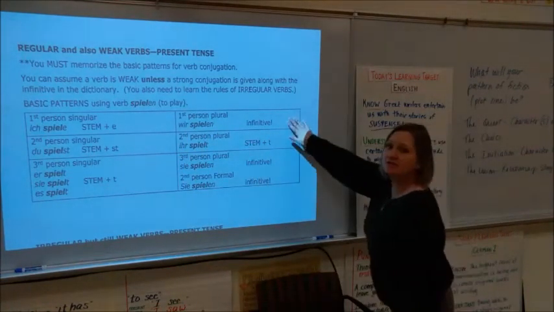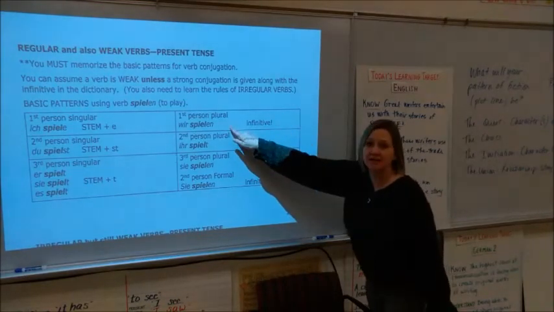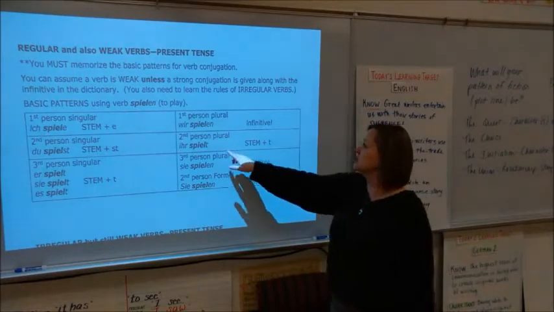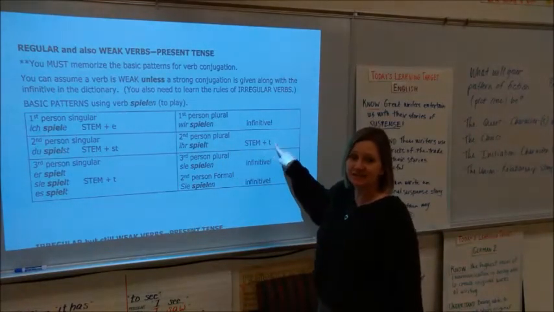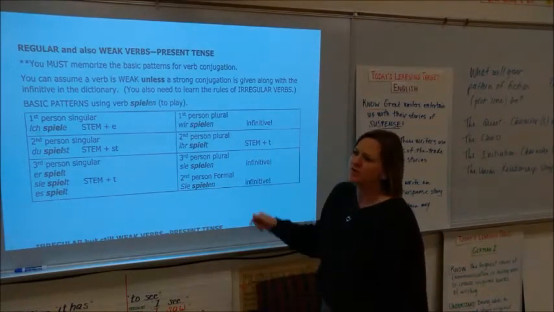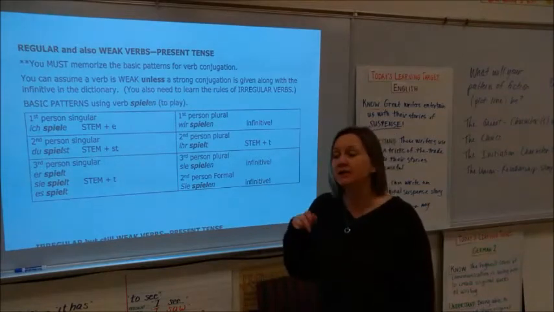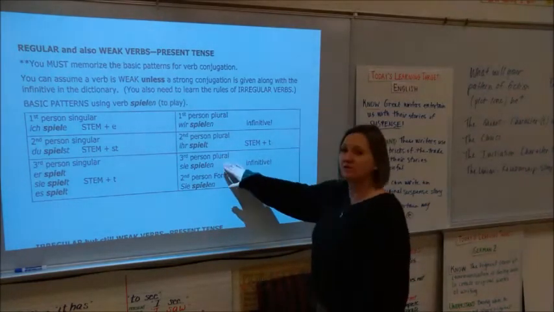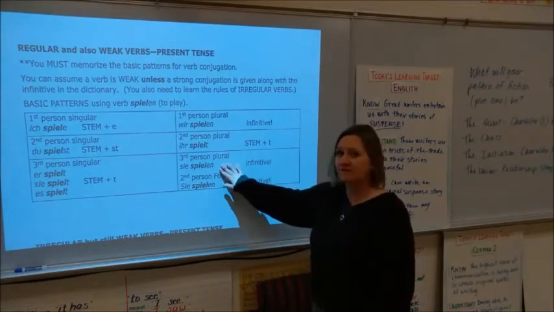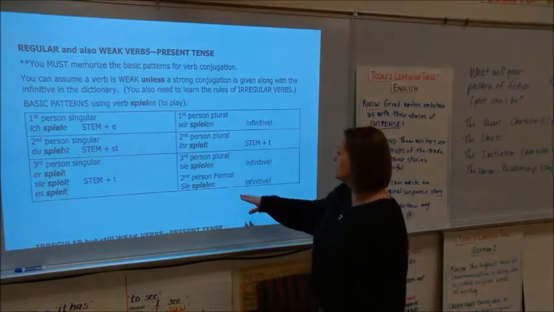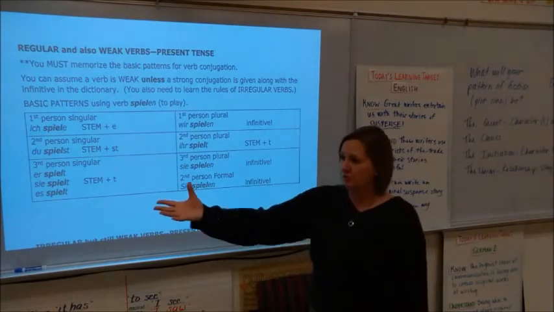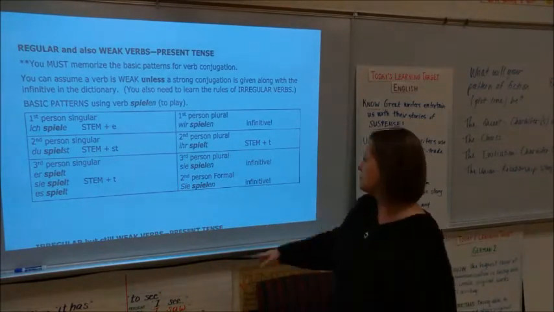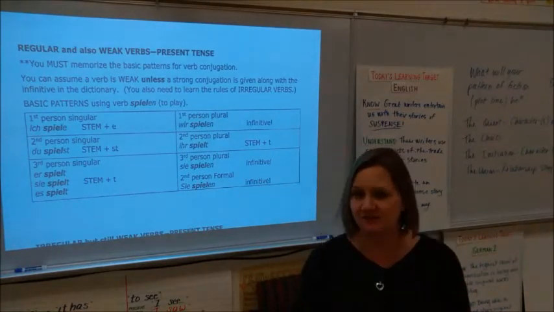For wir, I use the infinitive, which is the word spielen. For the ihr, the you guys form, I use spiel plus t, stem plus t, so spielt. Ihr spielt, you guys play. And then for the third person plural, the word they, which is sie, I use the infinitive, spielen. And the word you, for a formal person, someone I don't know, or a group of people I don't know, I use Sie spielen, the infinitive again.